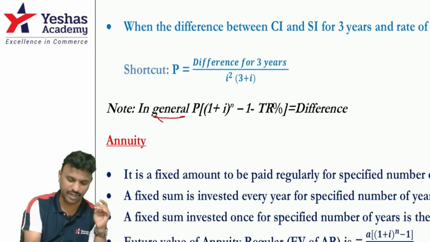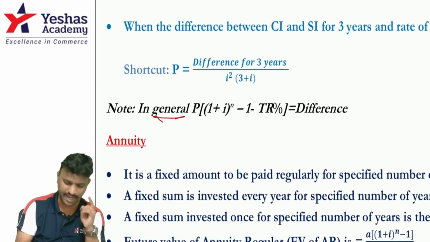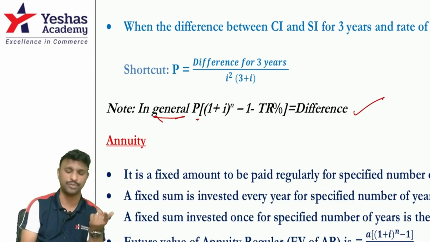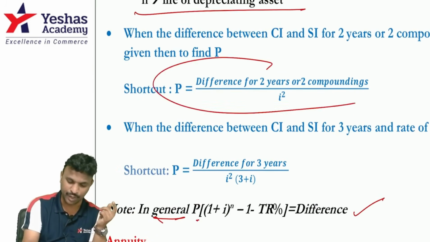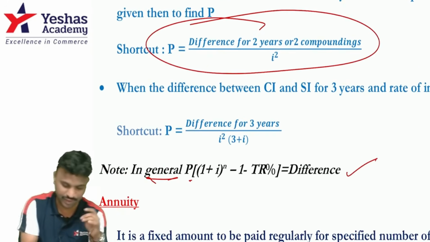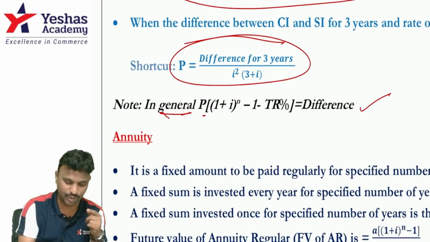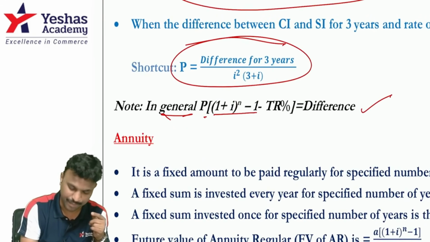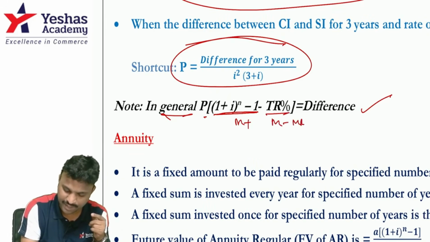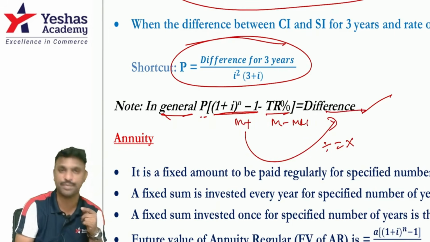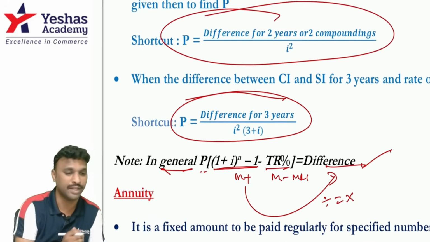And remember this difference between CI and SI. Whenever they give you difference between CI and SI, the conventional formula is for more than 3 years. If it is for 2 years difference, you can use this shortcut to find principal. If it is 3-year difference, you can use this shortcut to find the principal. If it is more than 3 years, use this: P outside, (1 plus I) whole power n minus 1 minus TR percent, after that M plus, then T into R percent M minus, then MRC. Then transpose it to the other side by pressing divide equal into the difference. You get the P value, principal value. So these are the concepts.